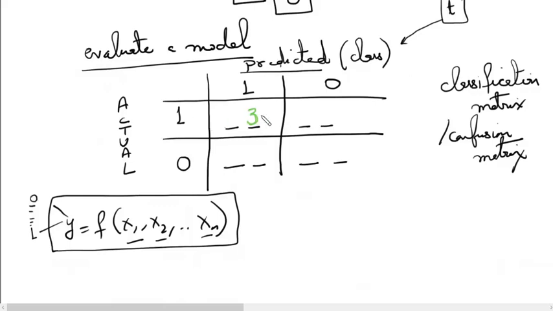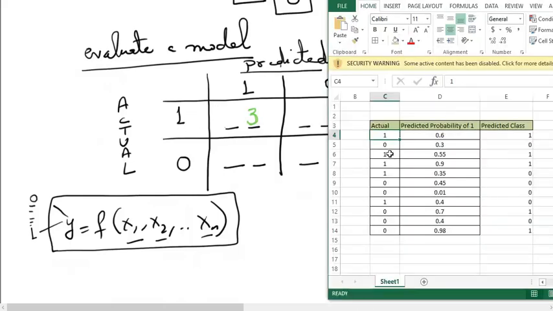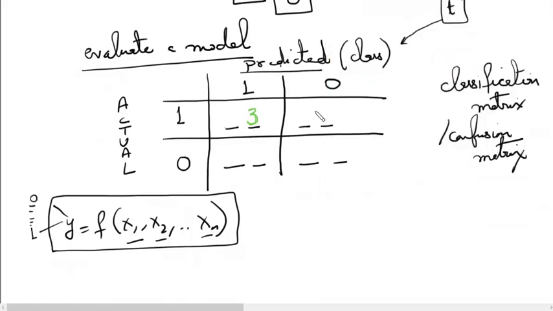So for how many records have I predicted a 0 but they were actually a 1? So let us see that now. So actual ones where I predicted a 0. So this is the actual one where I have predicted a 0. So count 1. This is the actual one where I have predicted 0. Count 2. So 2 counts I have where the observation was actual 1 but I predicted a 0.